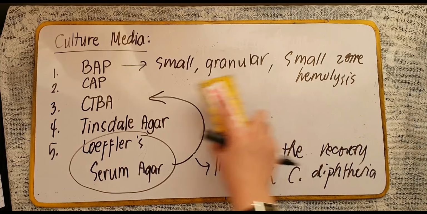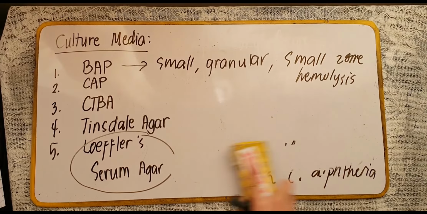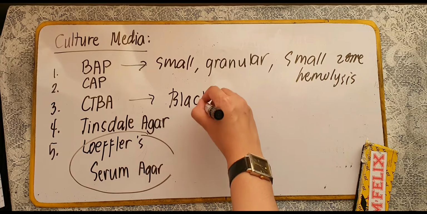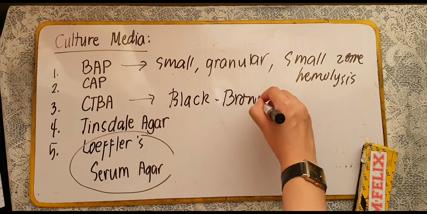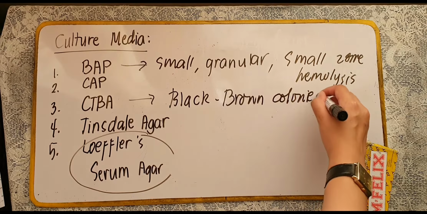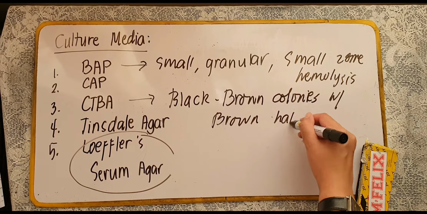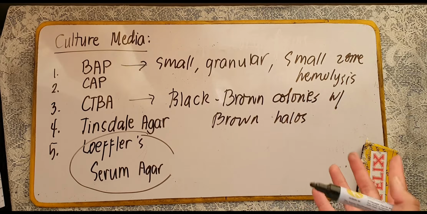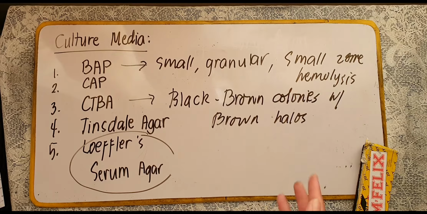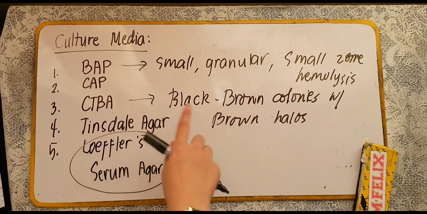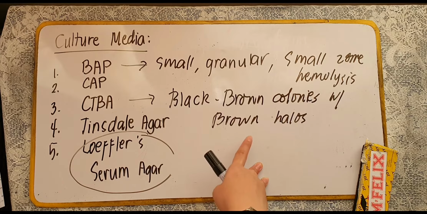Now, ang itsura ng colonies natin in your CTBA, it is black-brown colonies, or simply black-brown colonies with brown halos. Now, bakit nagkakaroon ng ganyang color yung ating colonies? These brown to black colonies are due to the reduction of potassium tellurite na present sa ating agar.